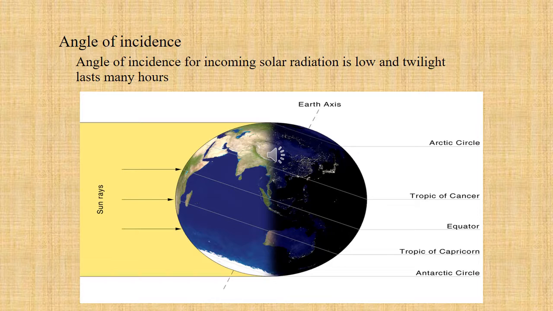Angle of incidence is the angle that an incident line or ray makes with a perpendicular to the surface at the point of incidence. It's called the angle of incidence. The angle of incidence for the tundra plains for incoming solar radiation is low, and it lasts many hours.